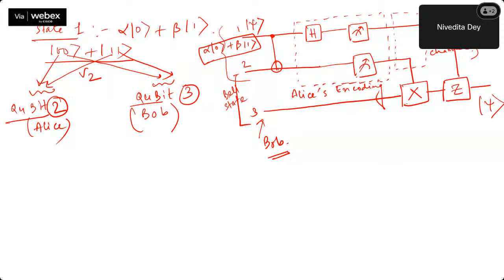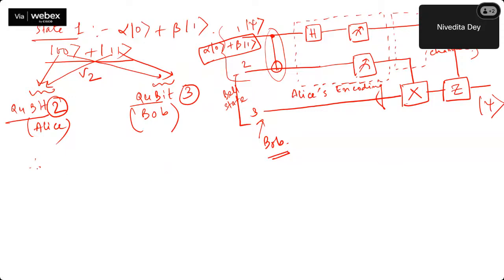Now, follow the circuit. You should be having the circuit with you. Okay. So Hadamard on first qubit, what I'm doing? First I'm doing a CNOT, followed by a Hadamard on the first qubit and measurement of first and second qubit. That is what I'm doing. That is Alice's to do, right? Okay. And this part is what? This is nothing but to create the entanglement, the entangled Bell pair.